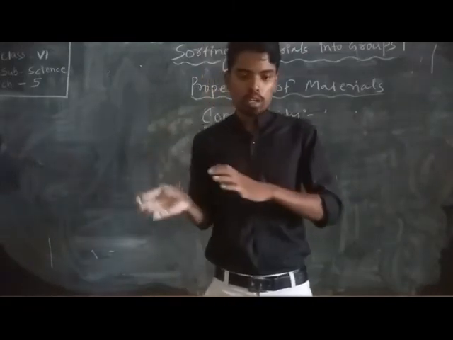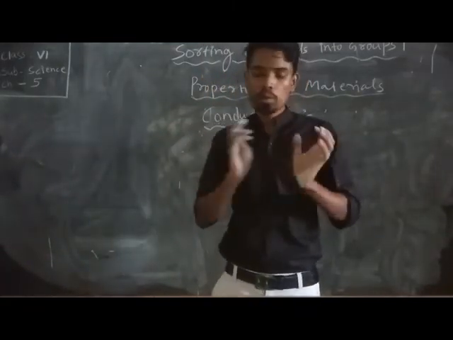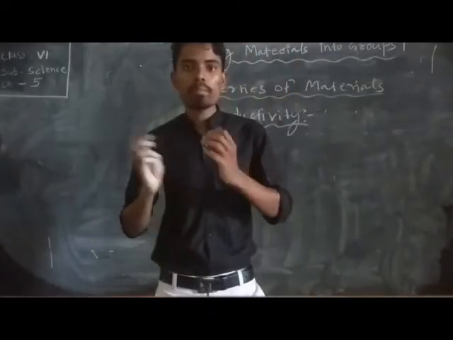So it is about the material through which electricity can pass.